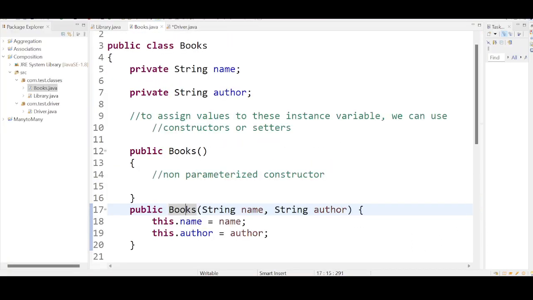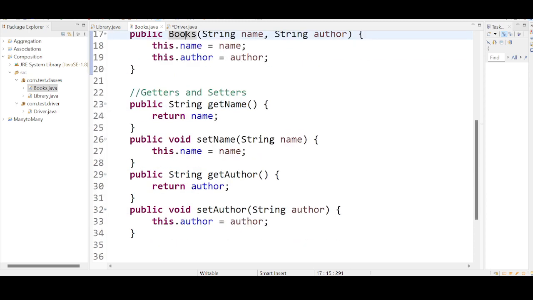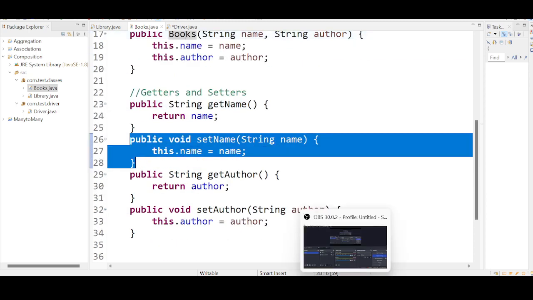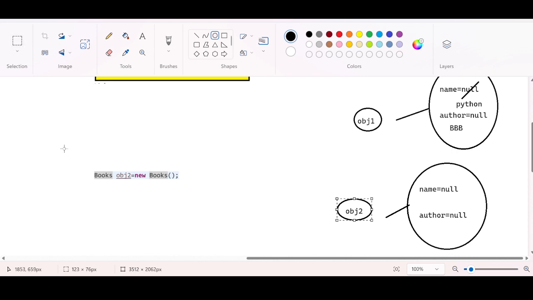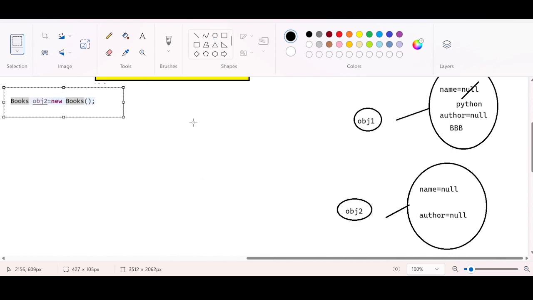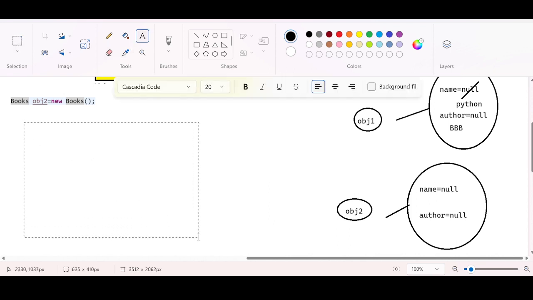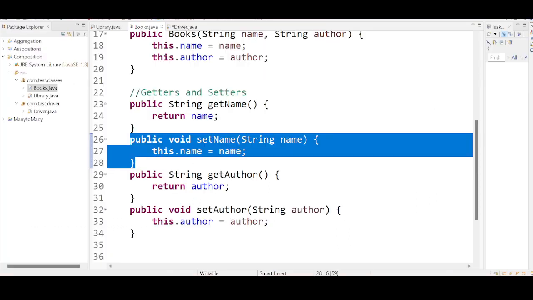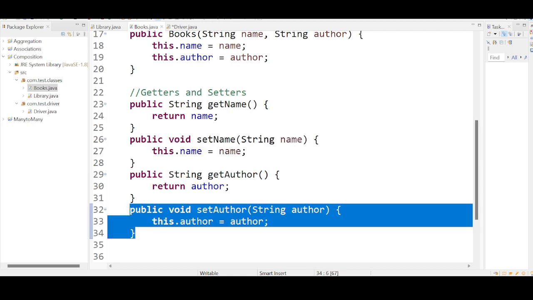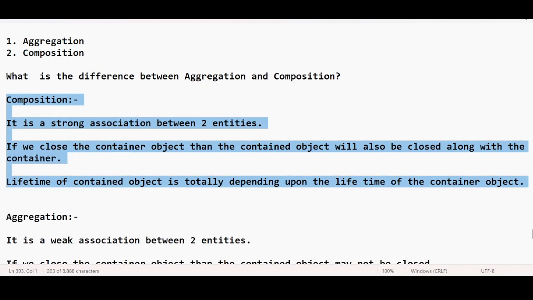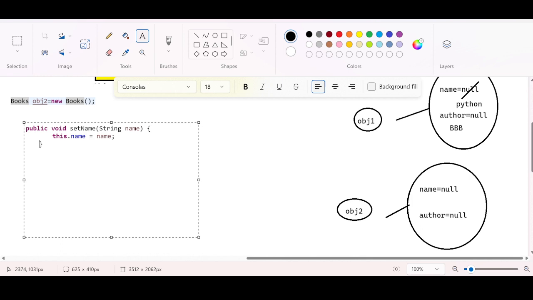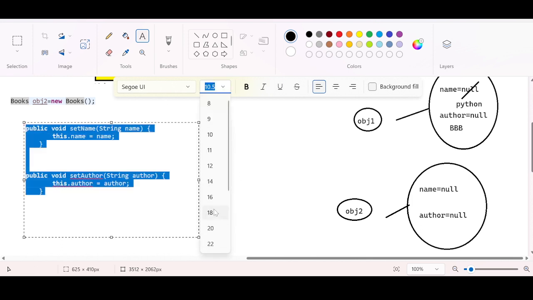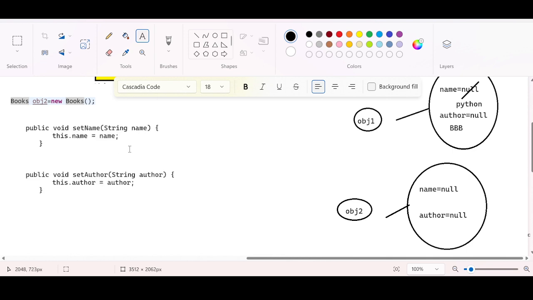Go back to the books class. Let me copy this setter. This is the set name method. Paste it here. Focus here, guys, very important, and the doubts will be cleared. This is the set name method, and the other method is set author. Two methods are there: set name and set author.